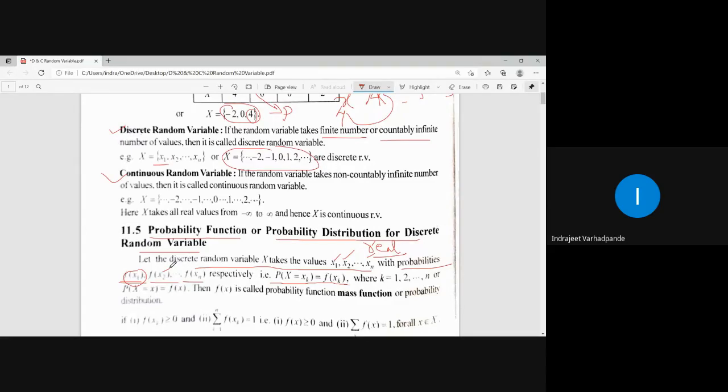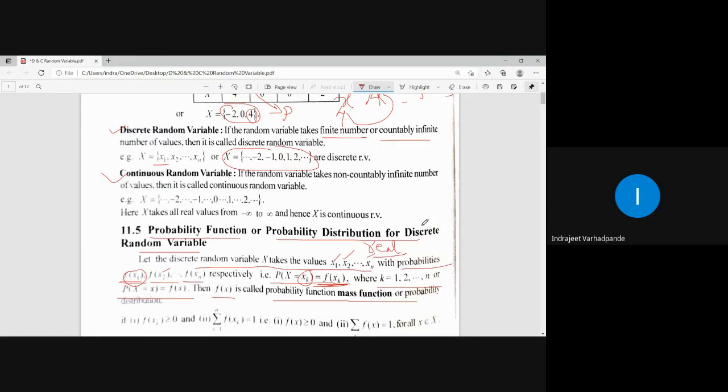But what do these random variables x1, x2 represent finally? Certain outcomes, or all possible outcomes of the sample space. So here the probability at x equal to a certain random variable is nothing but f of xk, where k is equal to 1 up to n. Such a representation f of x is called the probability function, or mass function, or probability distribution.